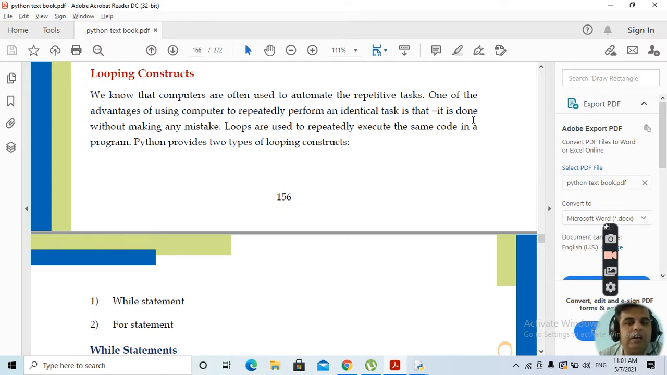अगर एक टास्क को कितनी बार करना हो, तो हम बजाय कि वही स्टेटमेंट बार बार लिखें, हम will be using either while statement or for statement. Clear? What is the advantage of using both the loops? Advantage is we can perform the identical task without making any mistake. Clear? अगर कोई भी हमने identical task perform करना है तो this is done without making any mistakes. Clear? And they are used to repetitively execute the same code in the program.